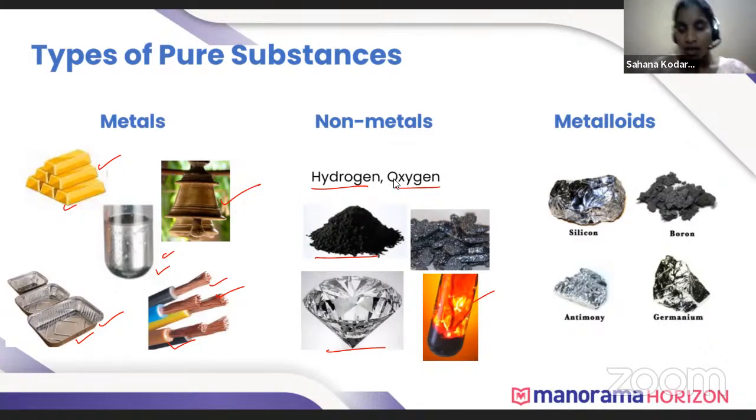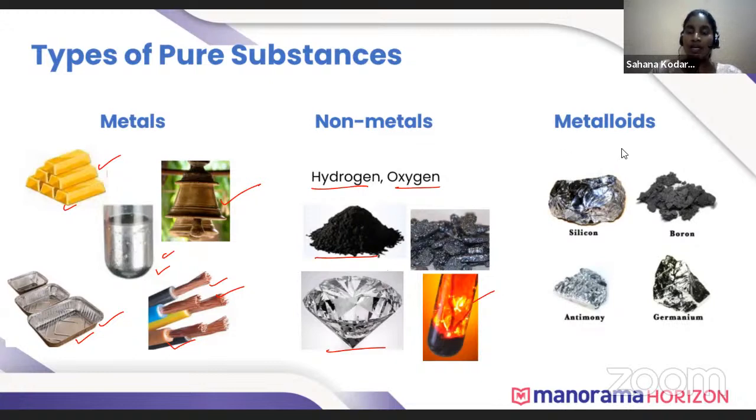Non-metals are often in gaseous state. They are brittle, non-sonorous, non-ductile, non-malleable, and bad conductors of electricity. But here we cannot say that all non-metals are brittle. As you see, carbon is brittle, but diamond is a non-metal and it is the hardest substance known.